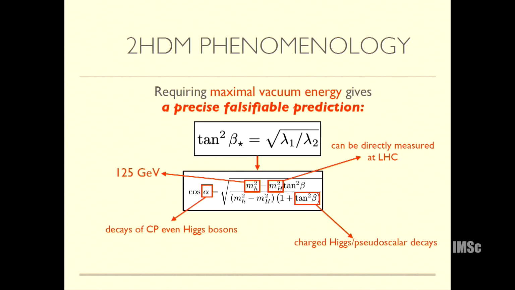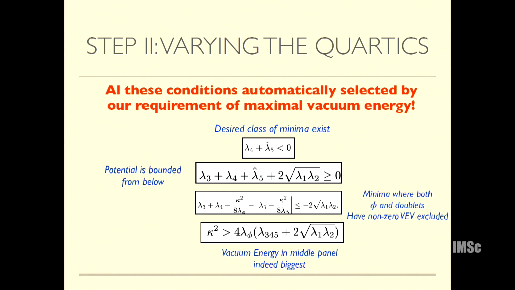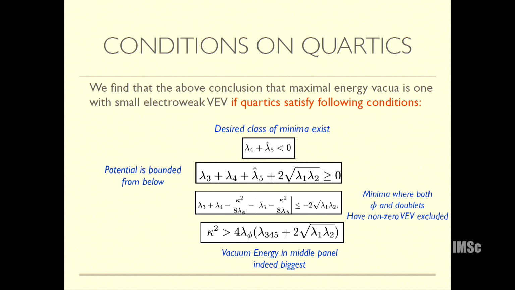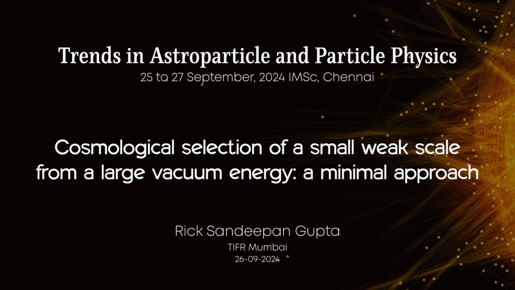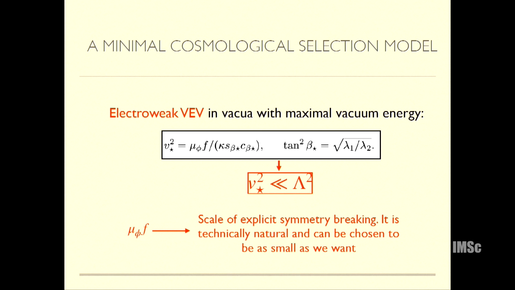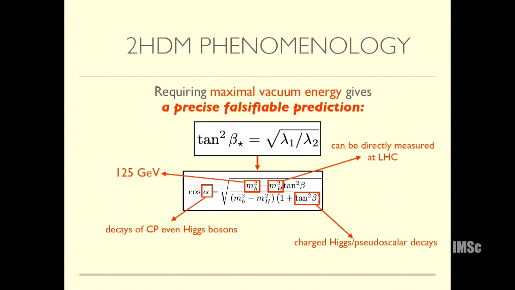Very quickly, I wanted to connect to some experimental facts. As I said, I was maximizing with respect to V1 and V2. That gave me a condition where it is maximized with respect to V and also tan beta, because V1 and V2 are two parameters. So our model gives a prediction for tan beta that can be experimentally verified. This condition that the vacuum energy is maximized at this place can be turned into an equation which connects alpha and beta.